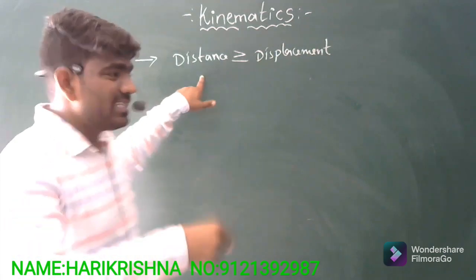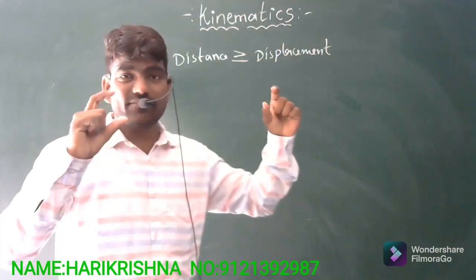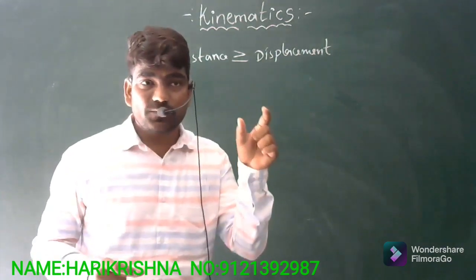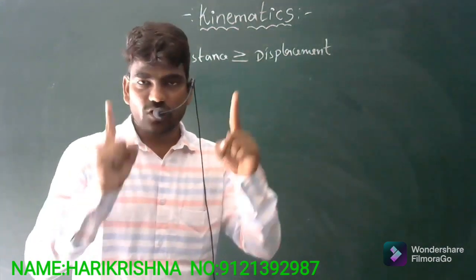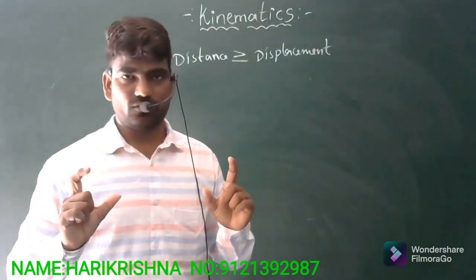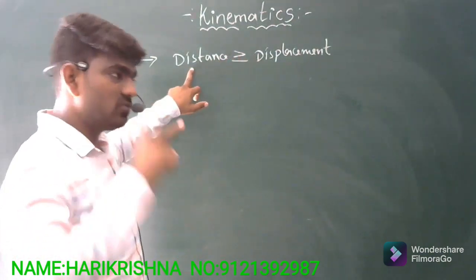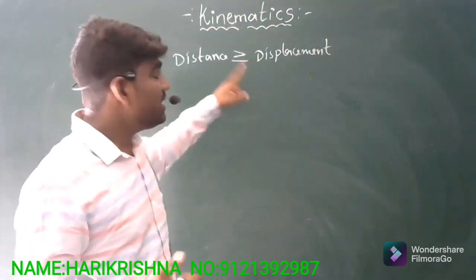I think that distance is always greater as compared to the displacement. So the basic definition expresses that displacement is the shortest path. Shortest is nothing but, among all the paths, that is the shortest path. So displacement is always lesser than the distance, or maybe equal.